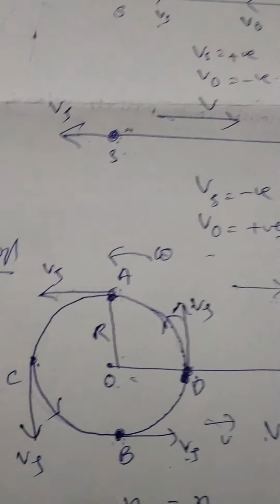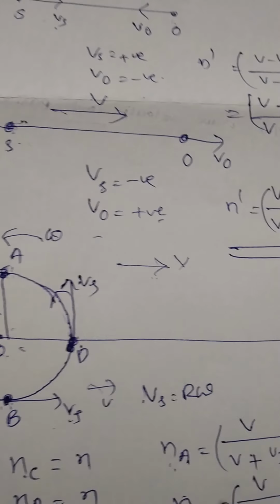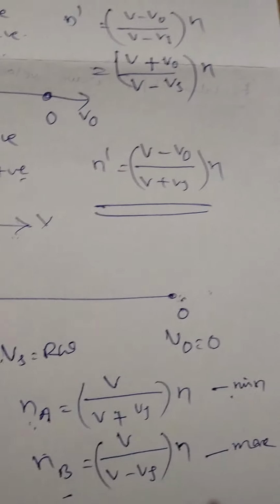Now what is the difference between maximum and minimum frequencies as received by the observer?